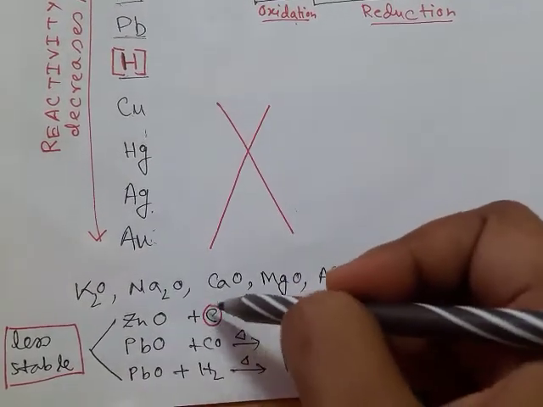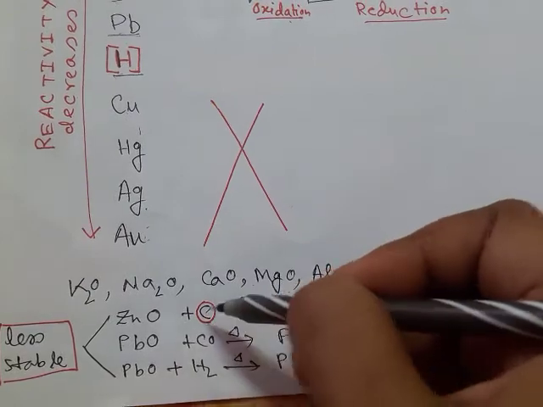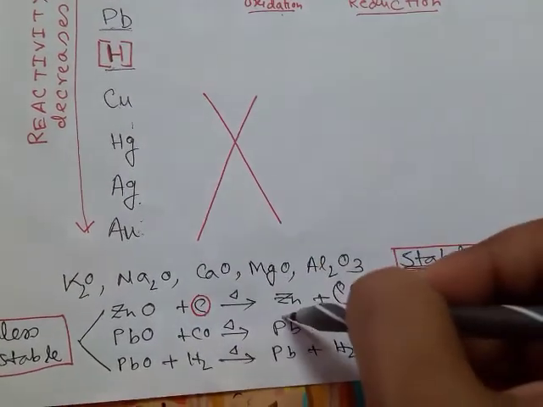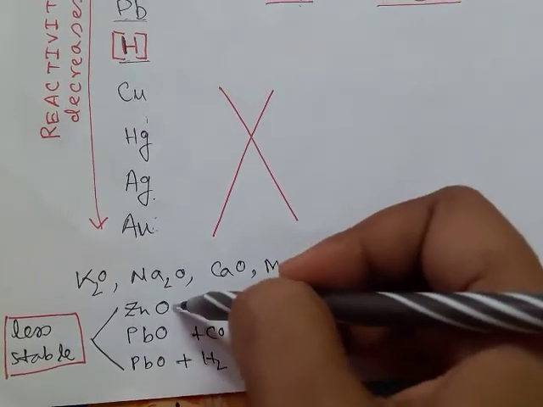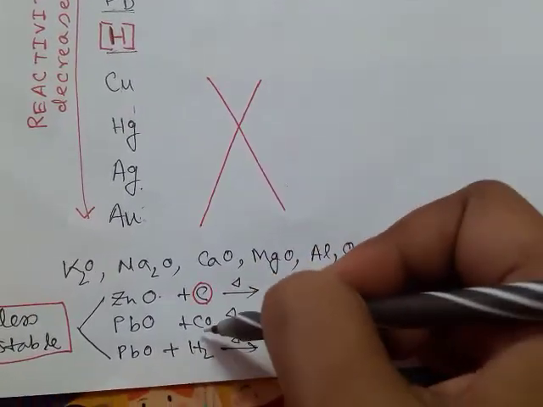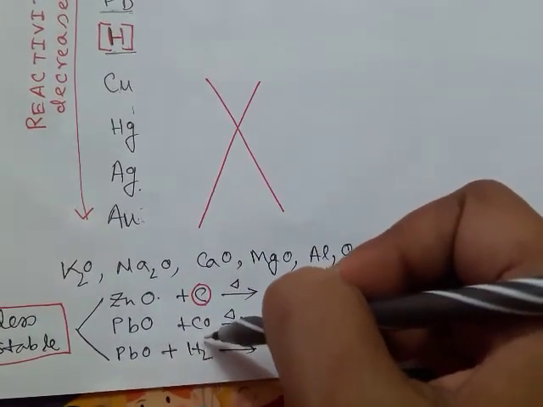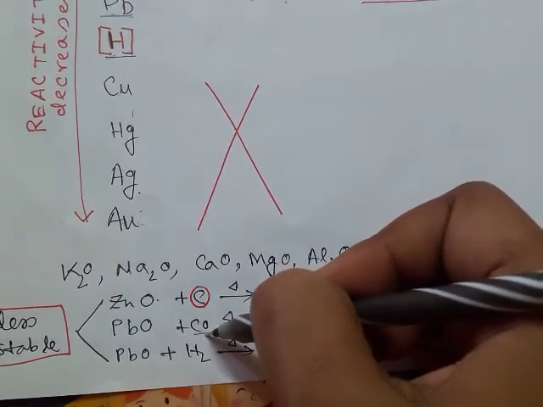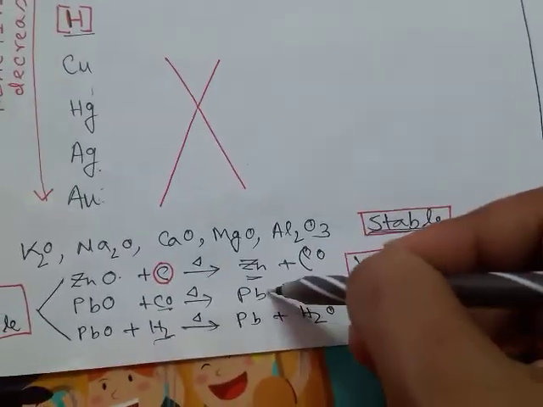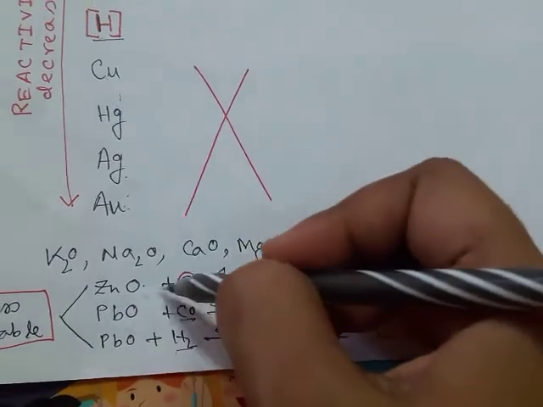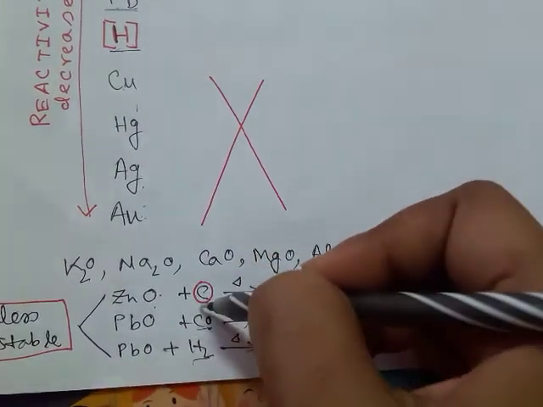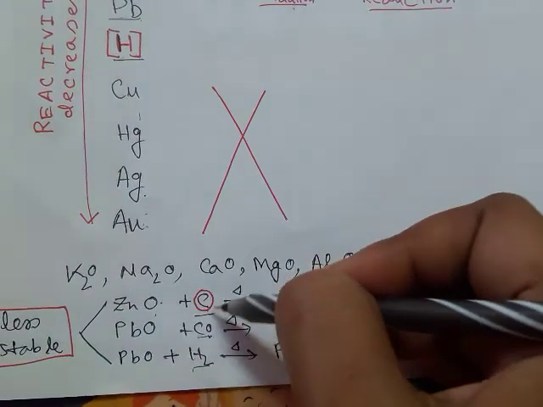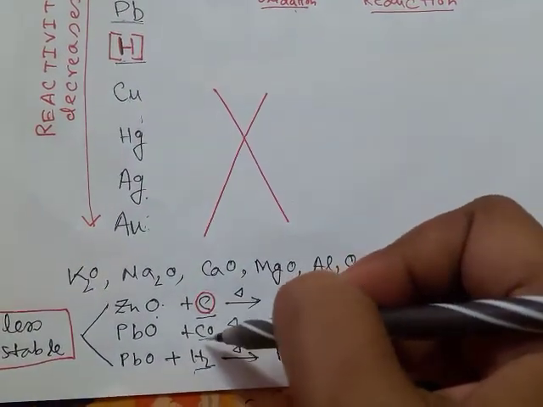Zinc oxide can be reduced by coke, this is carbon, and we get zinc. Whereas lead oxide, being less stable than zinc oxide, can be reduced by other reducing agents like carbon monoxide or hydrogen to produce lead, whereas zinc oxide, being more stable than lead oxide, can be reduced only by coke. Coke is a stronger reducing agent than carbon monoxide or hydrogen.